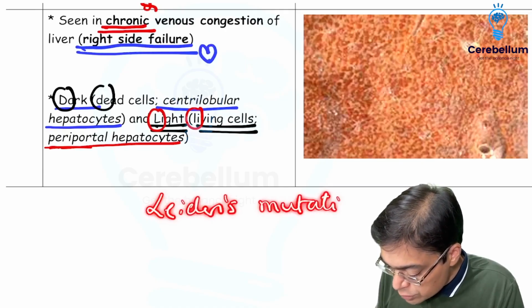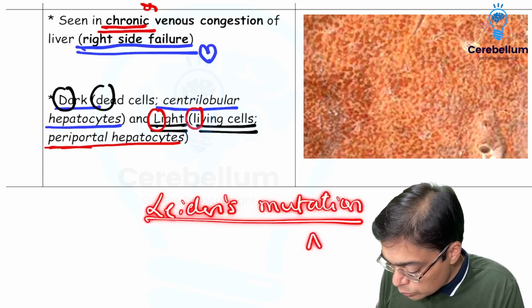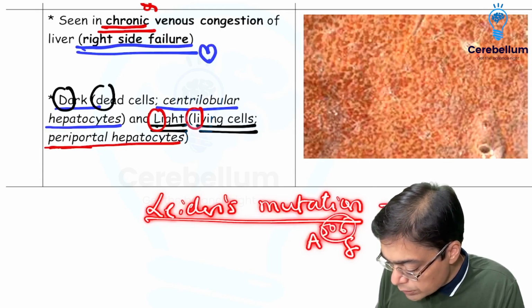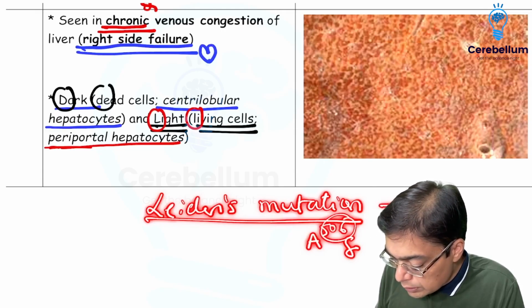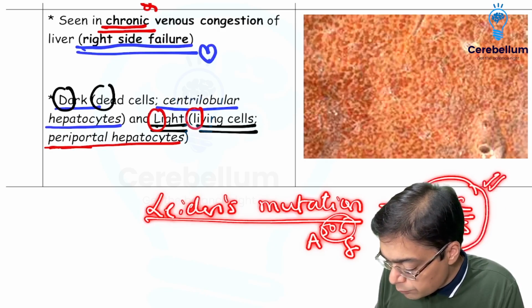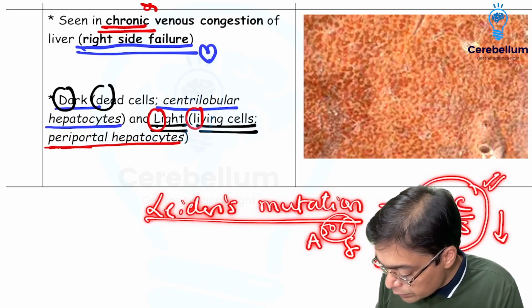So Leiden's mutation, in which there is going to be an arginine to glutamine substitution at the level of 506 codon. This is what is going to be responsible for causing the development of protein C and protein S, which are not going to be responsible for inhibiting factor 5. So Leiden's mutation is a factor 5 mutation.